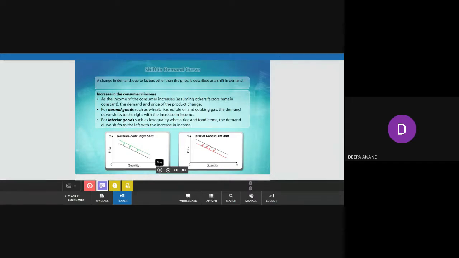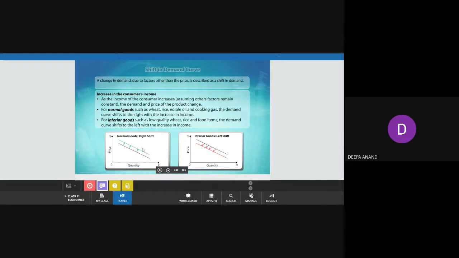See these two curves. This black one is the actual demand curve. So when there is an increase in the income, it will not be shown as a movement along the demand curve. It takes a rightward shift, because it is not a relation between the price and quantity.